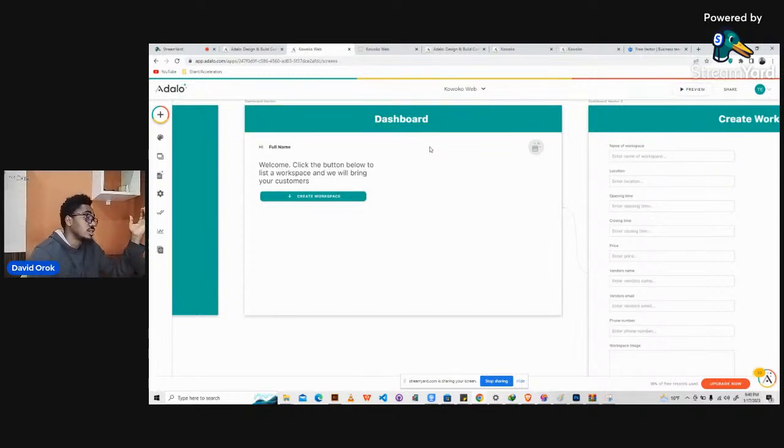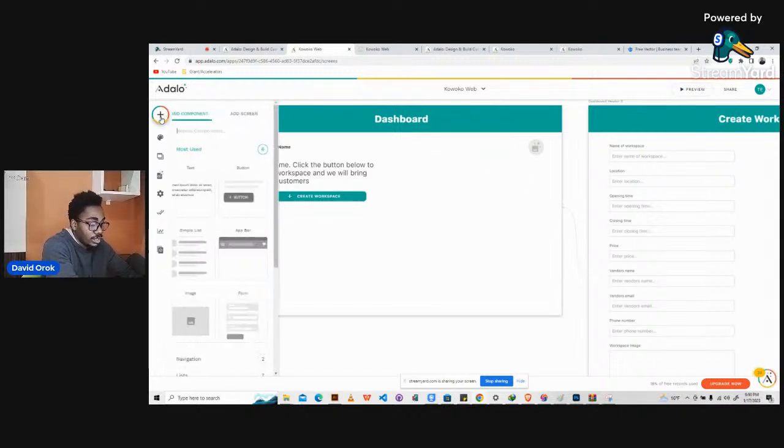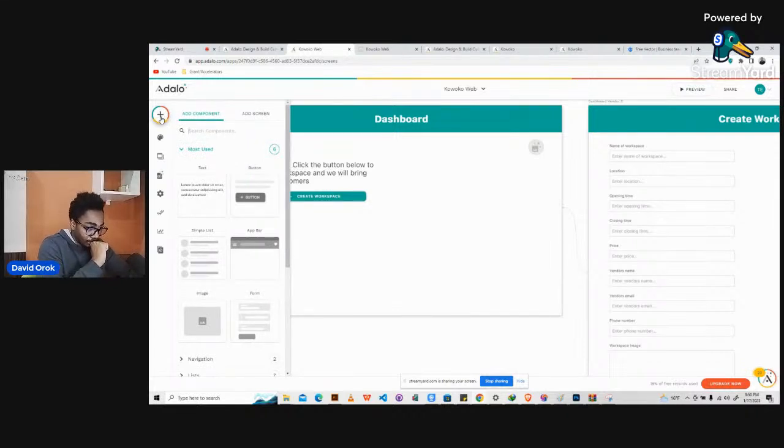Well, there is. You can do it that way if you want to, if you want to create another page where they get to go see what they do, right? It makes a whole lot of sense. And you can also use this dashboard to show maybe the number of booked workspaces. You can put some parameters here like number of booked workspaces, earnings, and anything. But I will just go ahead and bring a list.